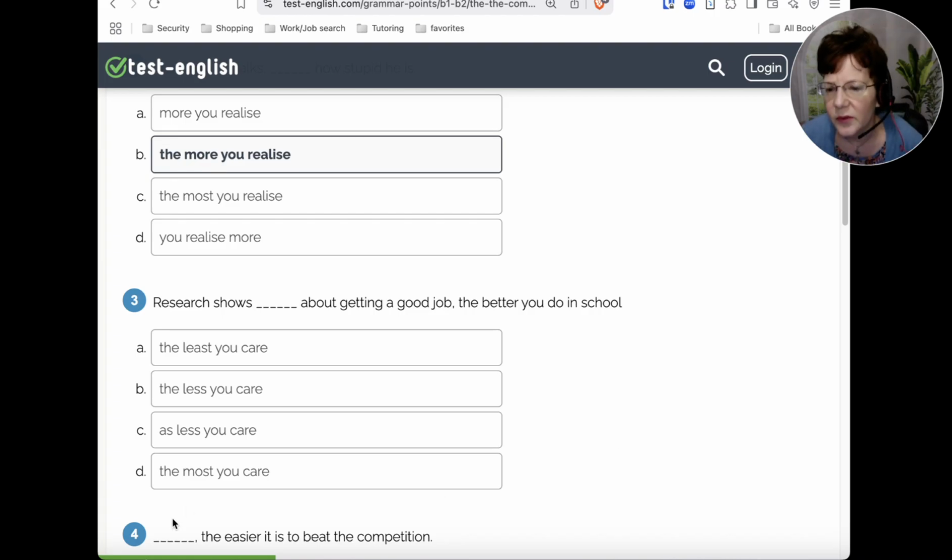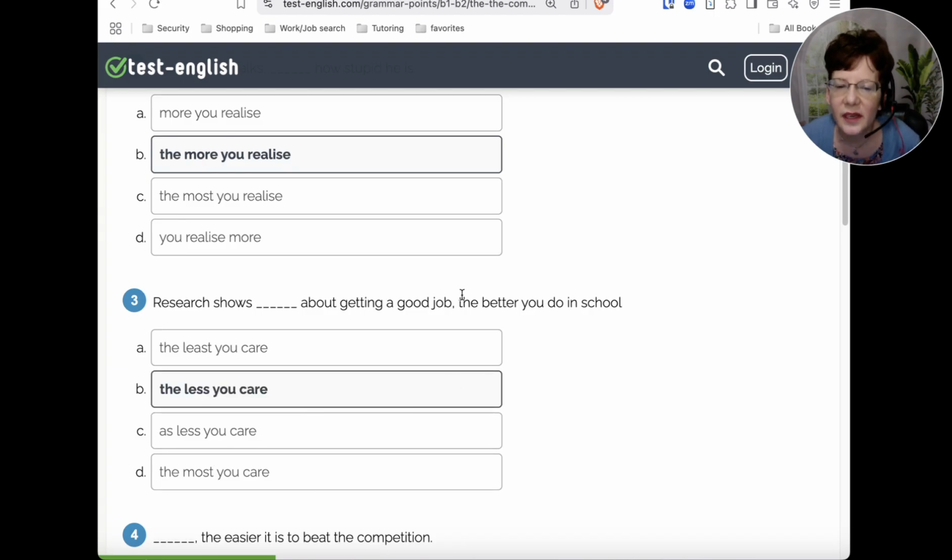We don't want the most, we don't want a superlative. So if you chose option B, the less you care about getting a good job, the better you do in school, that would be it.